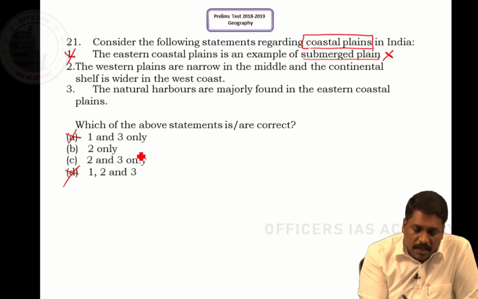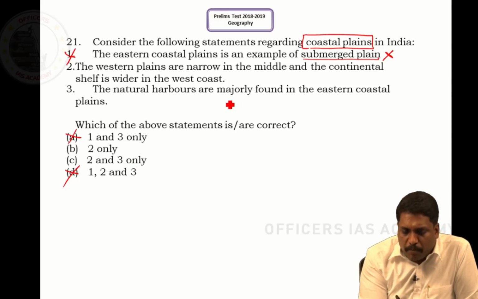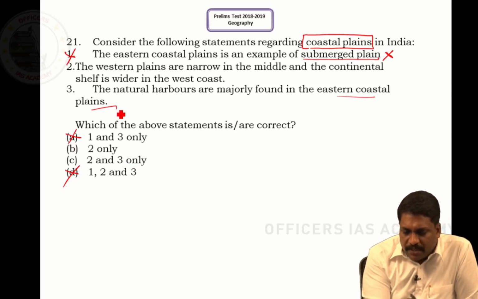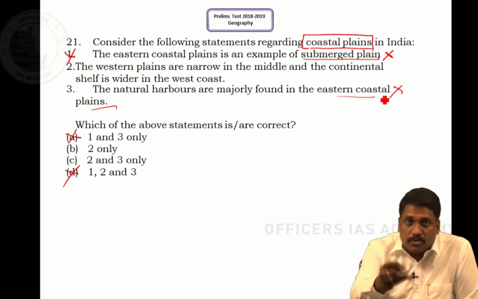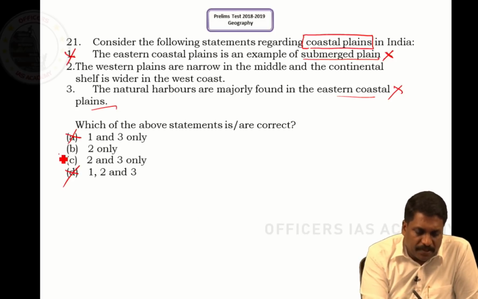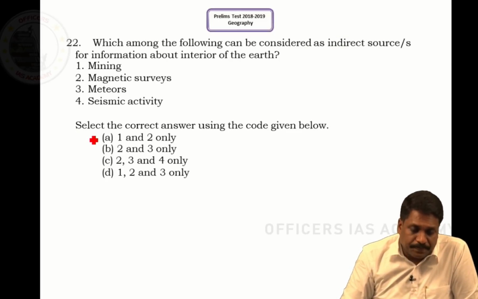Only one option remains, which I have to take very carefully. Statement 3 is a decisive statement, right, sir? It says natural harbors are majorly found in the eastern coast. Again, this statement is wrong because natural harbors are normally found along the western coast and not along the eastern coast. So what should be the answer? The answer should be B, sir.